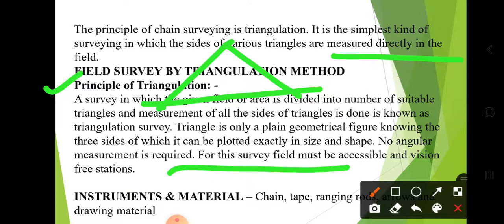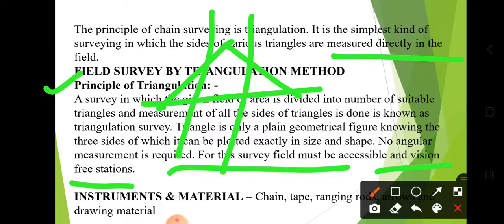For this survey, the field must be accessible and vision should be possible. It means we are able to go there for measurement. There should not be any obstruction in between, like a river or a hill. All points are visible as well as accessible. Then we can do the chain survey.